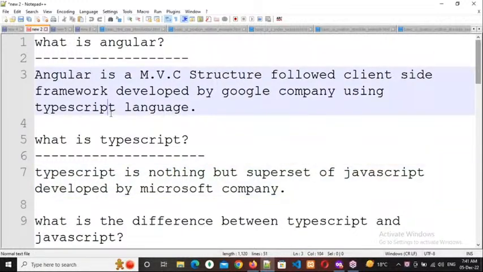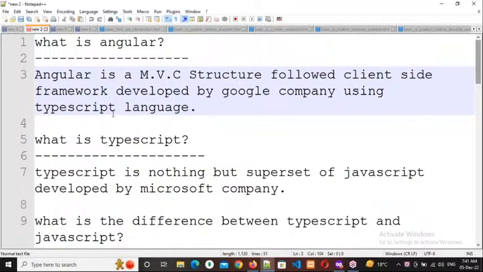Now tell me, who is the owner of Angular, Google or Microsoft or both? Respond, everybody. Both, sir. Microsoft and Google. Actually, Google only is the owner. Why? Because TypeScript was developed by Microsoft, not by Google directly.